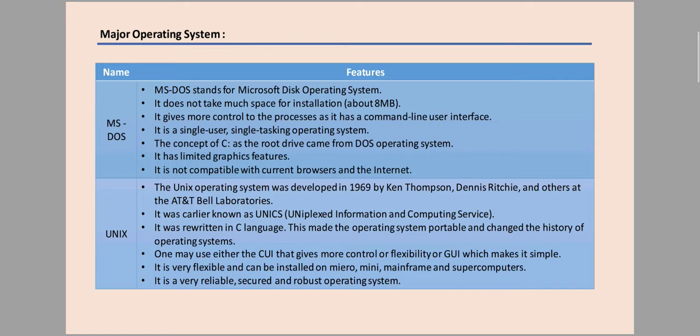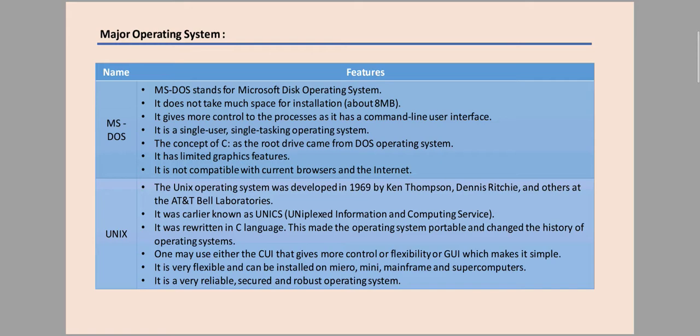The Unix operating system was developed in 1969 by Thompson and Dennis at the AT&T Bell Laboratories. It was earlier known as Unics. It is written in C language. The most important thing is that the Unix operating system is written in C language. This made the operating system portable and changed the history of the operating system.